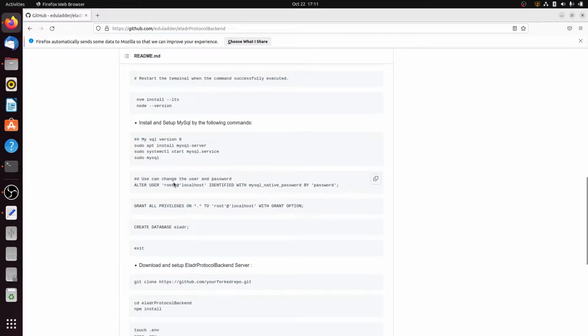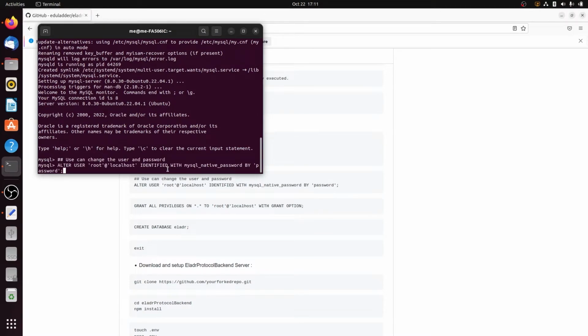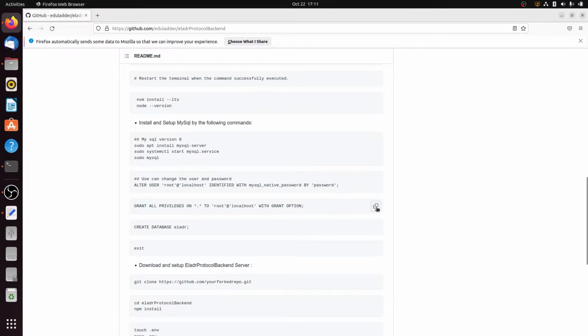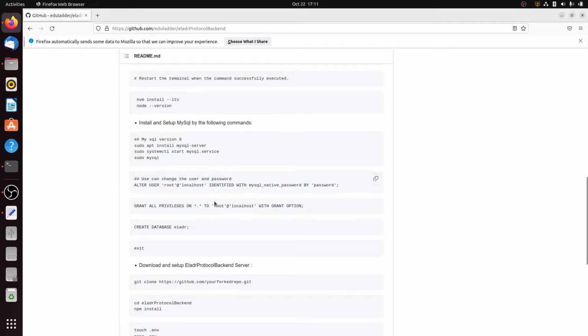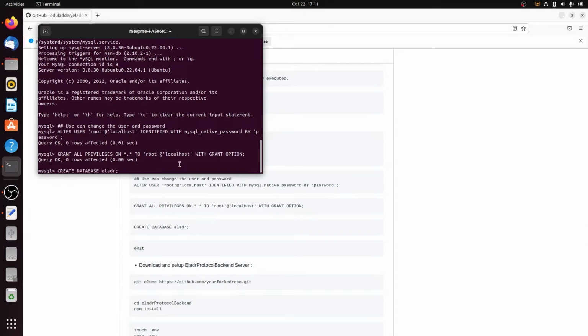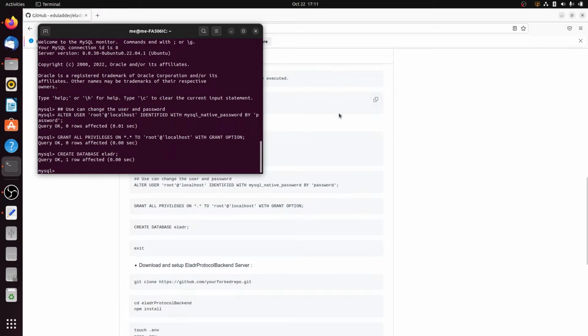Now we have to create a user with a password. For that, I just copy this command and paste it in the terminal, and grant this user all the privileges. Now the next step is to create a database with the name eladr. You can also create the database using phpMyAdmin. And the next step is to exit from MySQL.